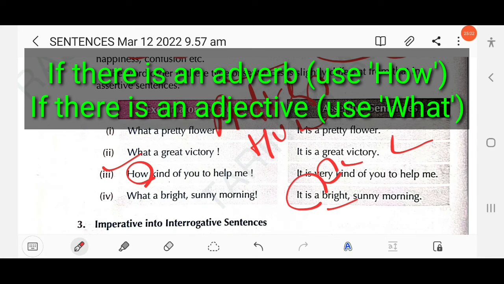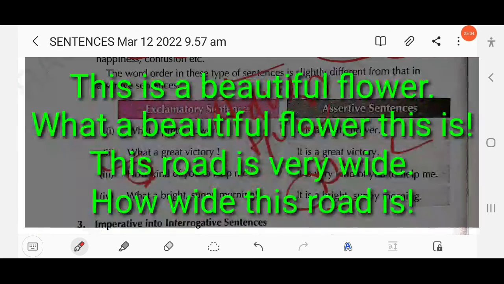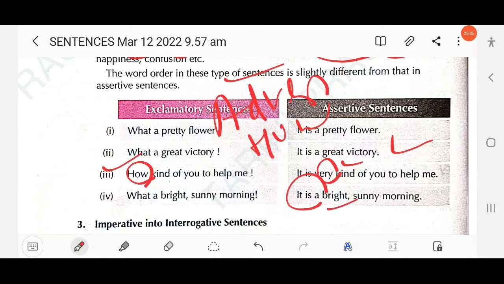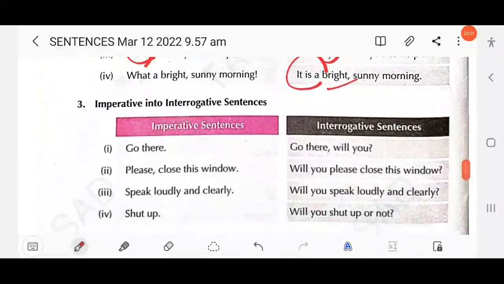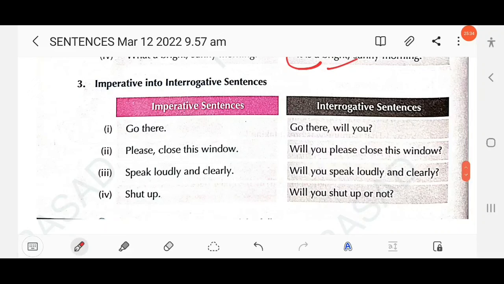This is a beautiful flower. What a beautiful flower this is! The road is very wide. How wide this road is! Here very is an adverb, so you need to use how. If there is an adverb, you have to use how. If there is an adjective, you need to use what. Clear?